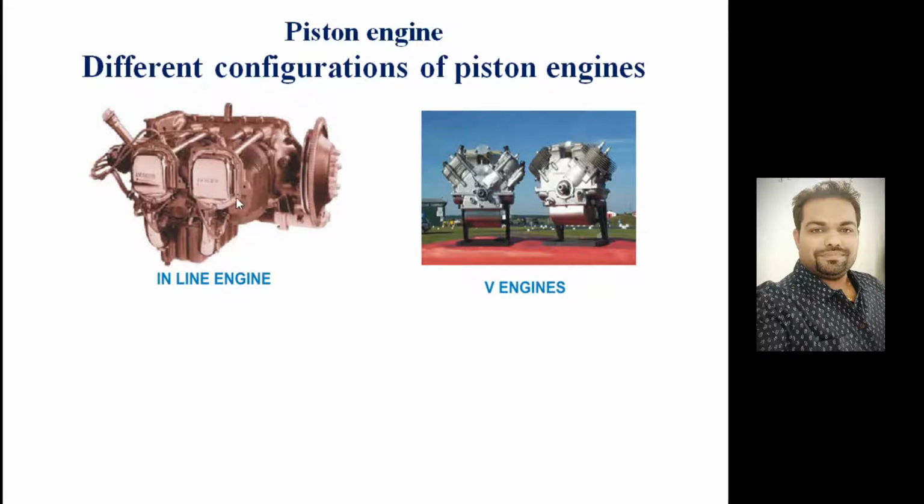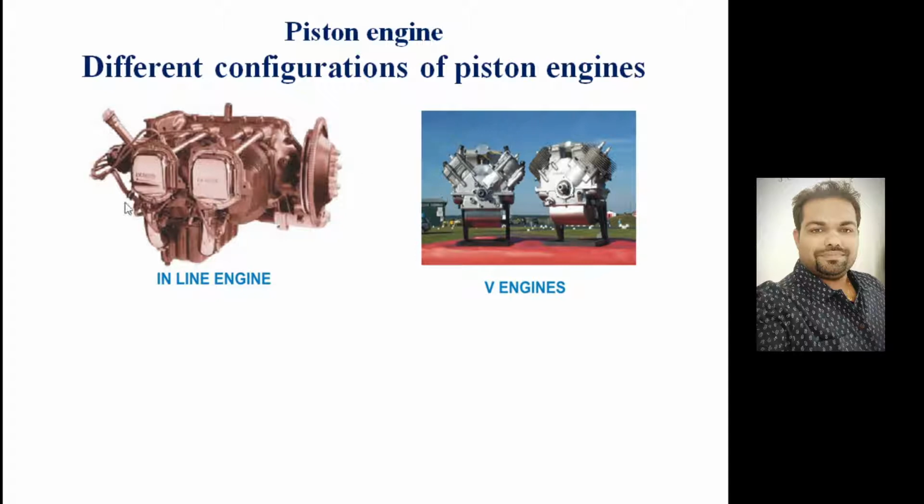Two cylinders will be arranged in the same line, and the piston will be traveling independently, and firing will also occur independently within the cylinder. And these are the V-type engines, where cylinders are arranged in the shape of V for victory, right? V shape they are arranged, and both the pistons which are traveling in the cylinders will be connected to the single crankshaft, right? There is a single crankshaft.